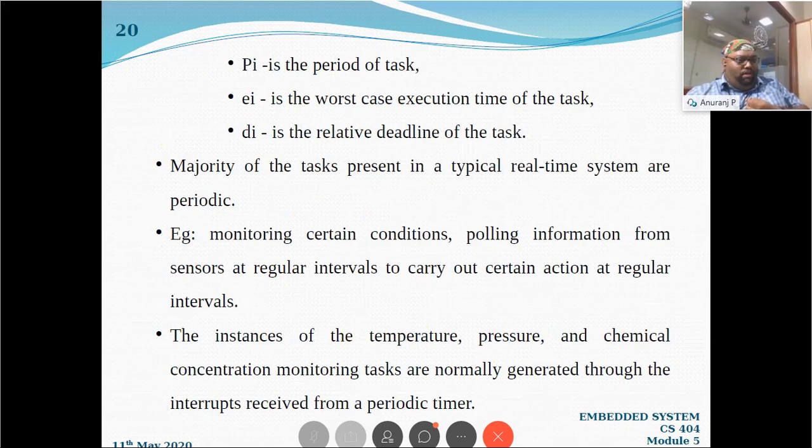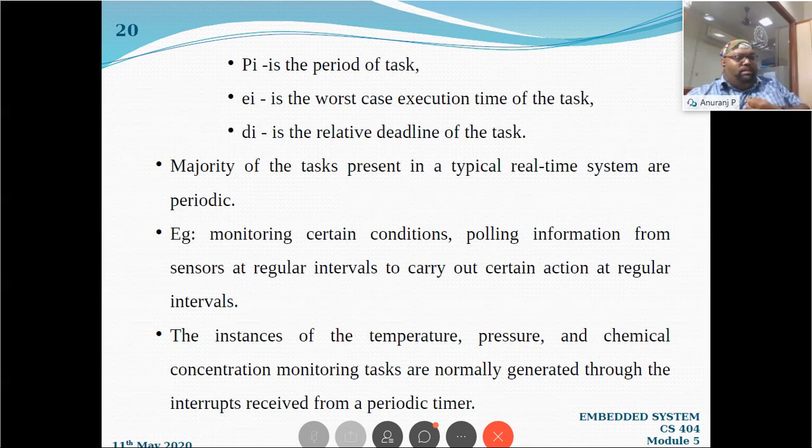The second one is Ti, the period of the task, which I have already discussed. At what time interval is it going to repeat? And what is Ei? It is the worst case execution time of the task. How long will it execute? And what is Di? It is the relative deadline of the task. Anyway, it is going to come repeatedly, right? So once it comes, up to what time should it complete? That is the deadline.